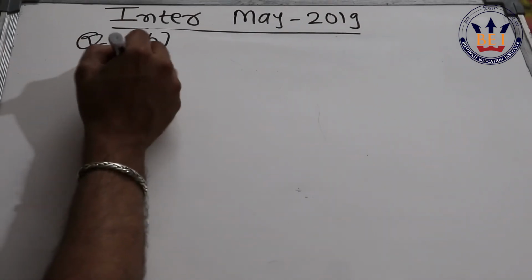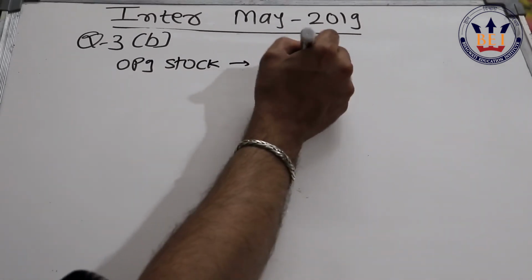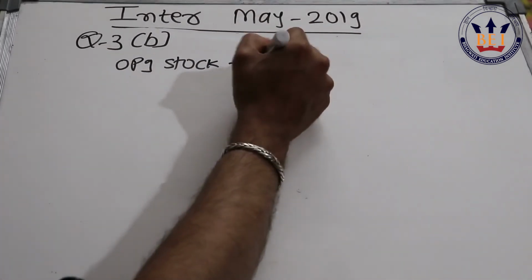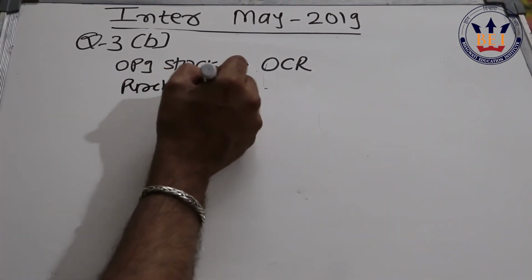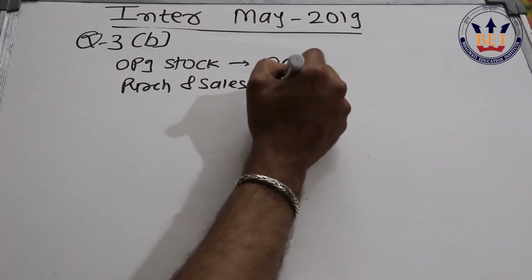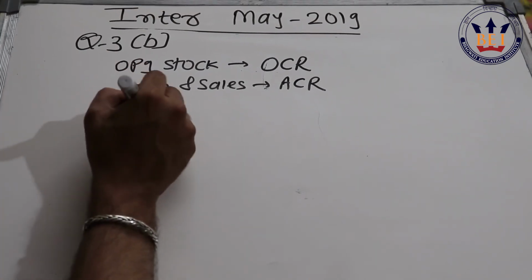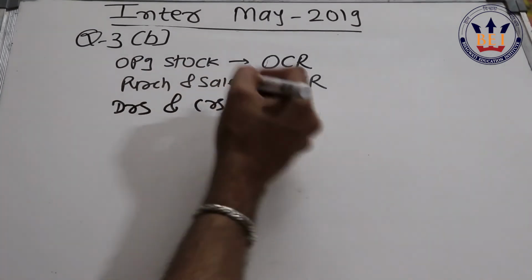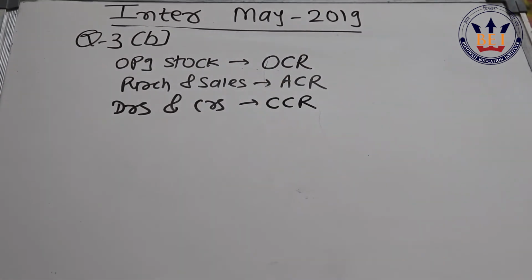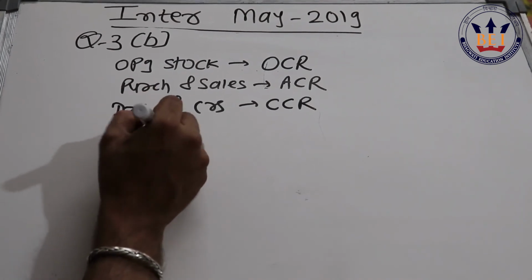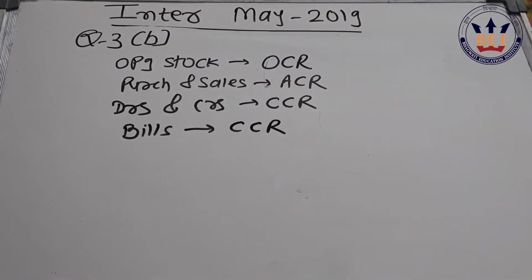How do we do it? Opening stock they have given, so that we convert at the opening conversion rate. Then purchases and sales, as they are for throughout the year, we convert by applying the average conversion rate. The next item they have given is your debtors and creditors, as this is a closing item, so we apply the closing conversion rate. Bills of exchange, so bills obviously are a balance sheet item, so we should apply the closing conversion rate.